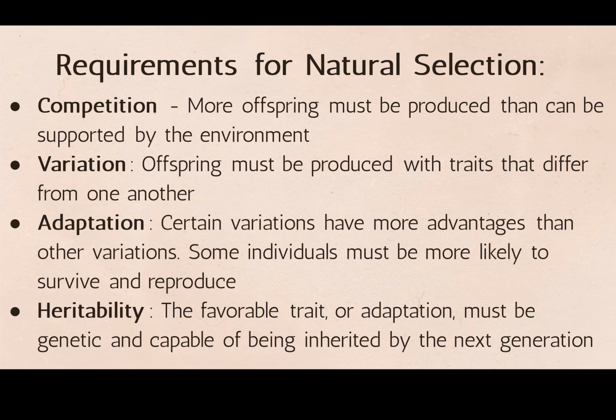So, for competition, more offspring must be produced than can be supported by the environment. Variation is when offspring must be produced with traits that differ from one another. Adaptation is when certain variations have more advantages than other variations, and some individuals must be more likely to survive and reproduce. Heritability is the favorable trait or adaptation, and it must be genetic and capable of being inherited by the next generation.